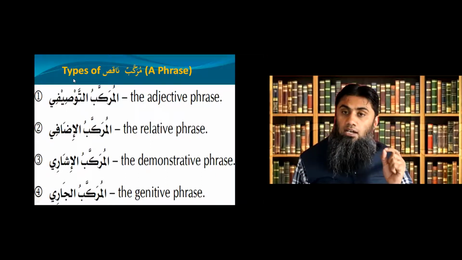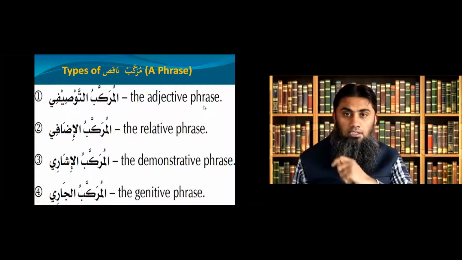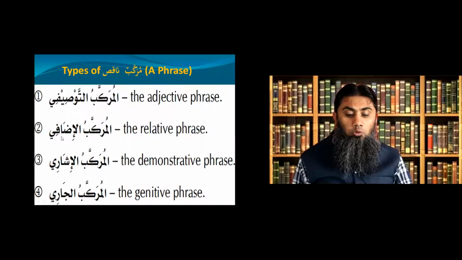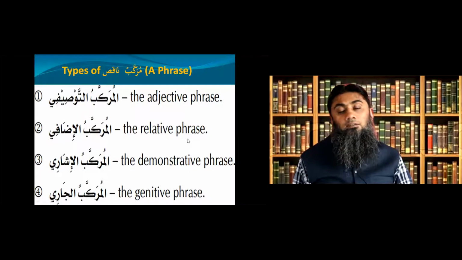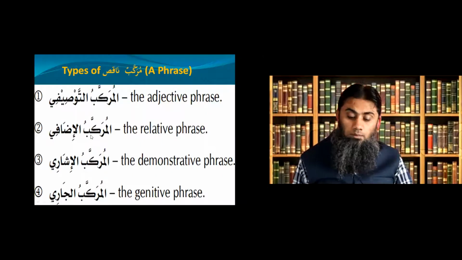So murakkab naqis, which is the first category, has these 4 subcategories. One is al murakkab at tawsifi, which means the adjective phrase. We'll see inshallah in a minute. And then second is al murakkab al idafi, the relative phrase. In today's lesson, because we are only covering these first 2, in the next one I will introduce to you these next 2 as well. But for now, let's look at number 1 and number 2 one by one.